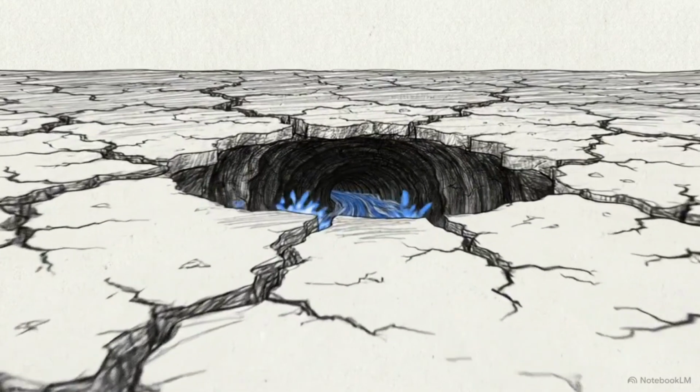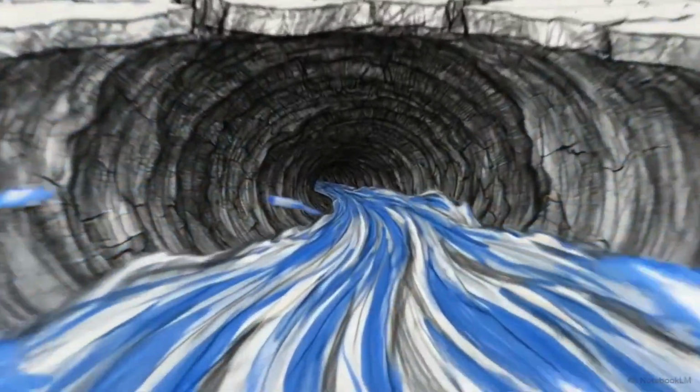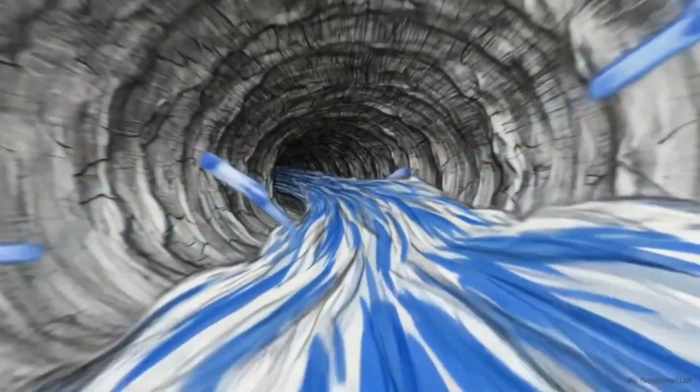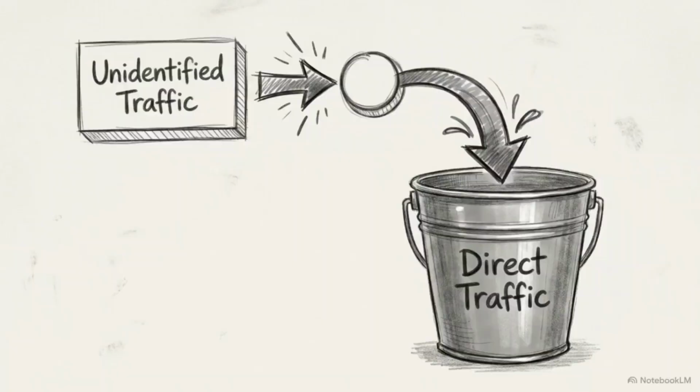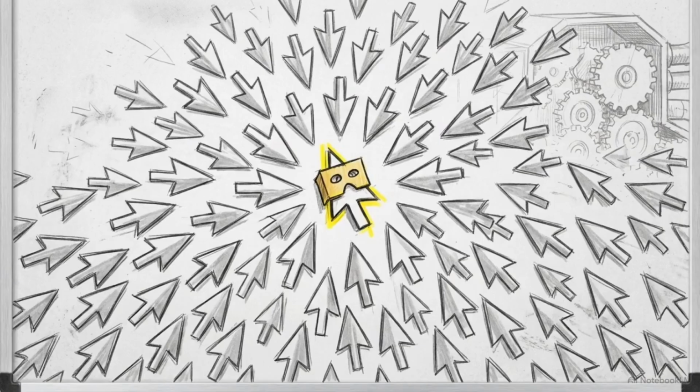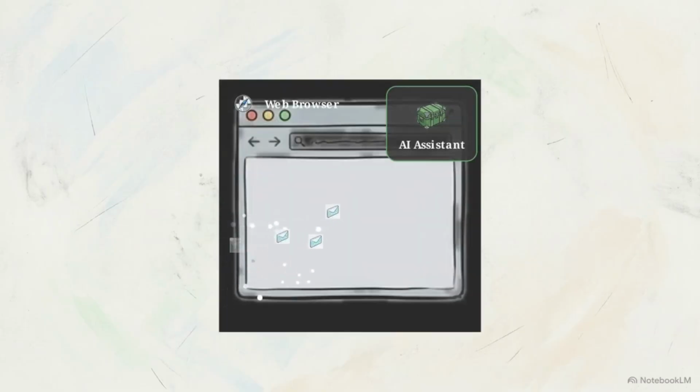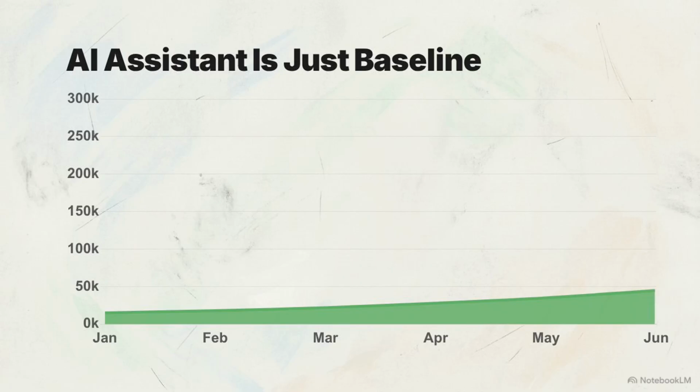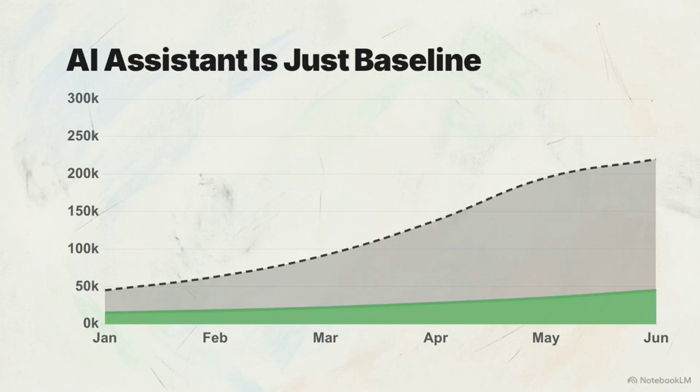This creates a hidden stream of data. Like a subterranean river, it carries significant volume, but remains invisible on the surface of your reports. GA4 handles unidentified traffic through a standard fallback protocol. It defaults everything it can't verify to direct. This means high-intent GEO conversions are frequently mislabeled. They are currently masquerading as untrackable direct traffic. The GA4 update successfully isolates a highly engaged user segment, provided they use a web browser. However, the data in the AI assistant channel is a baseline, not a comprehensive total.